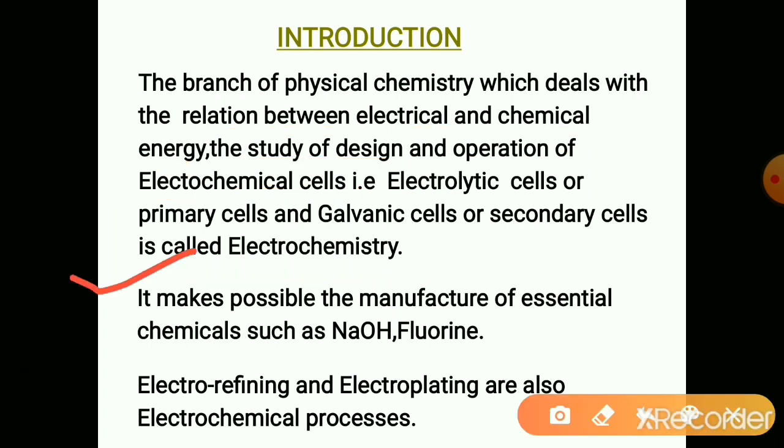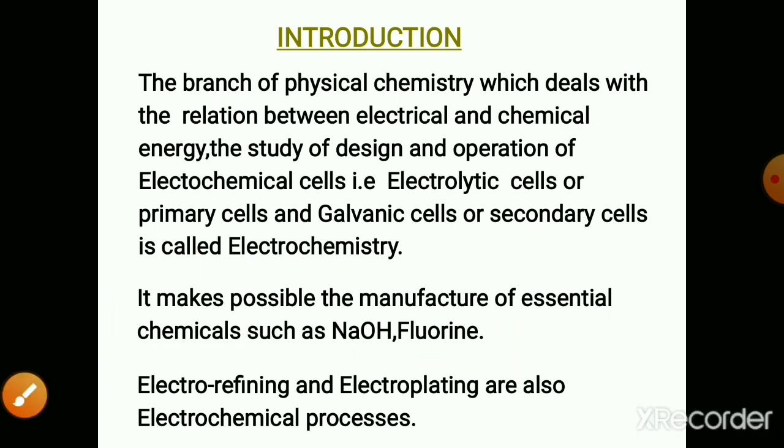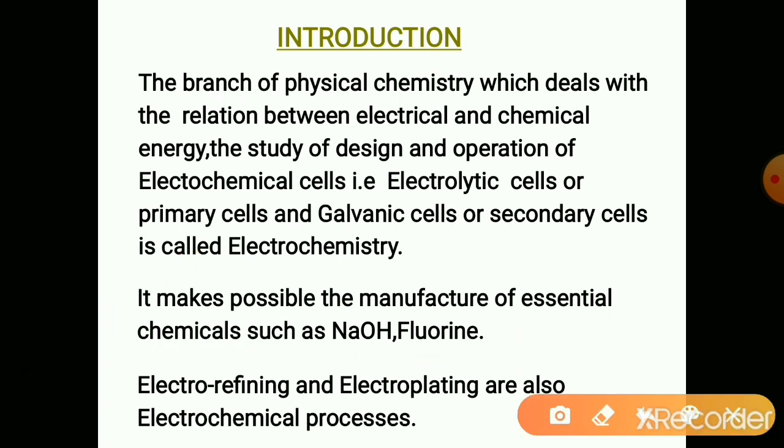It makes possible the manufacture of essential chemicals such as NaOH and fluorine. These essential chemicals are obtained by using electrochemical cells or electrochemical processes.